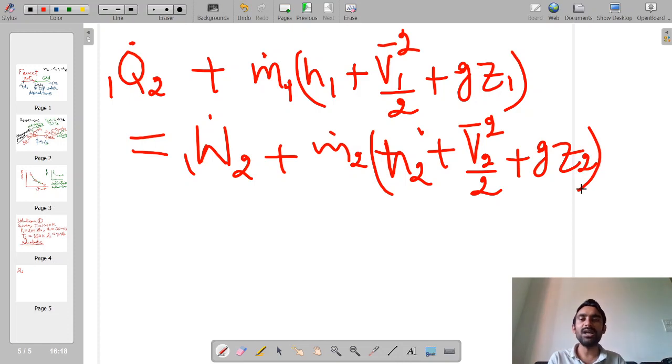So this is nothing but our steady state energy equation for an open system.